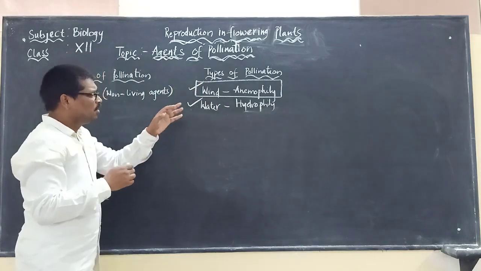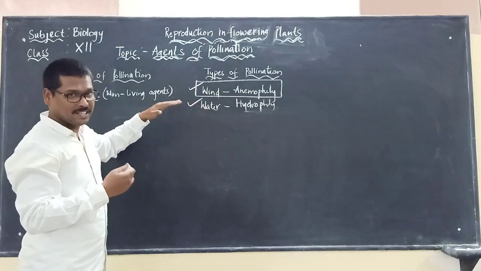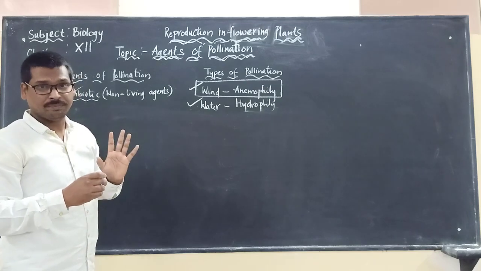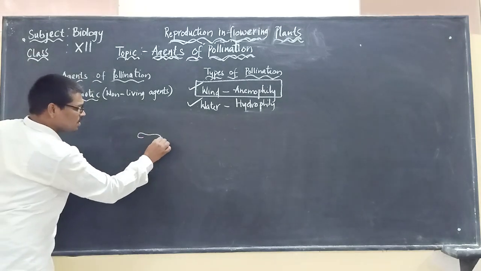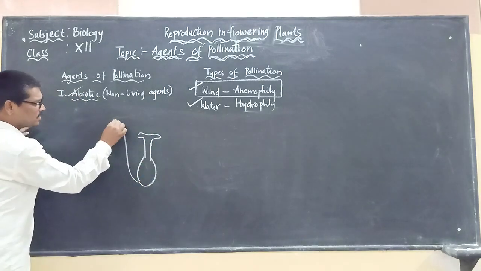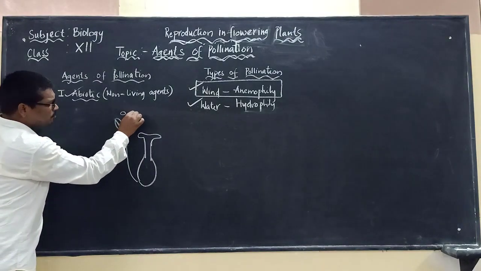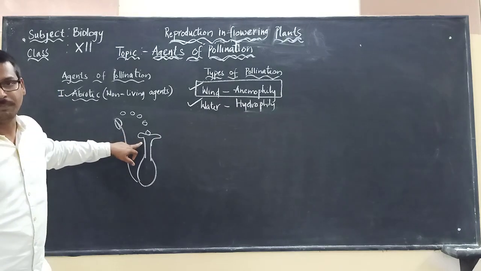Whether it is wind or water pollination, there are very few chances for pollination to take place. Say suppose this is the stigma, and here is the anther. There is little chance for the pollen grains to come and fall on the stigma.